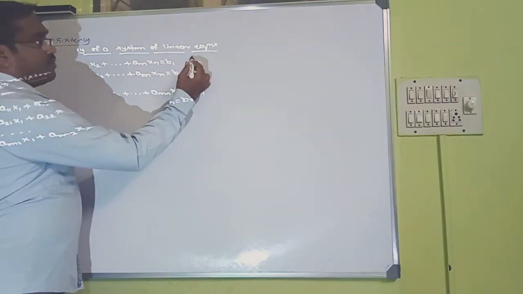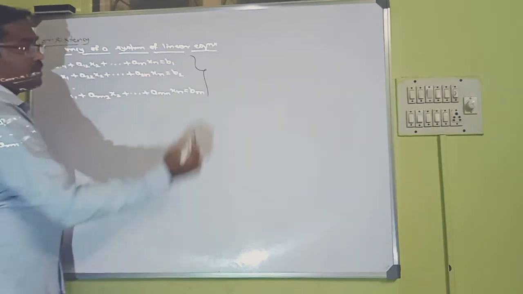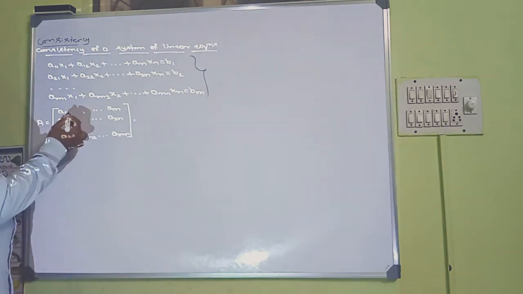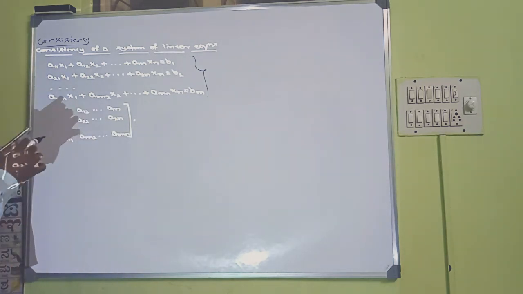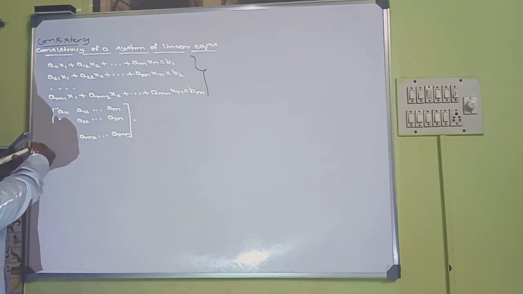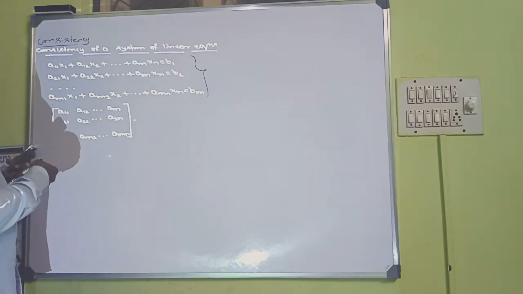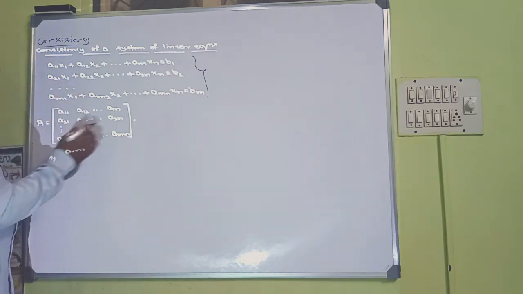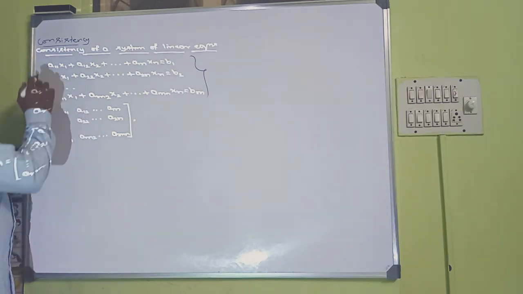Suppose you have a system of linear equations. Let us write the coefficient matrix first. How do we write the coefficient matrix?